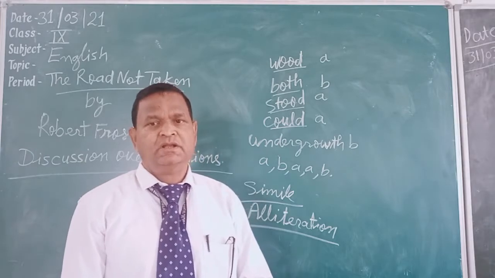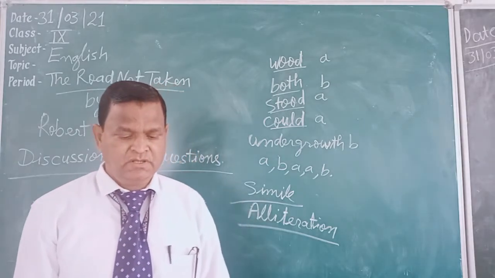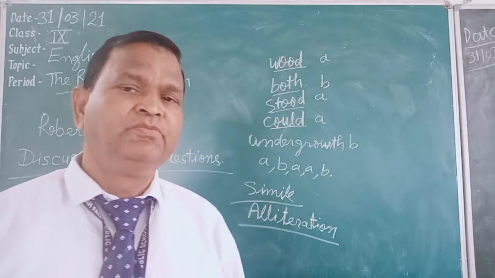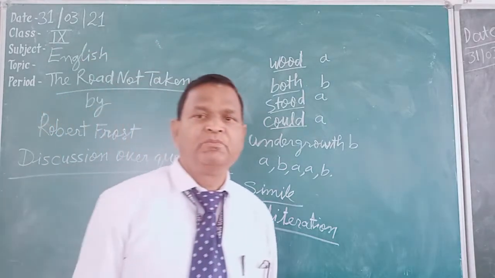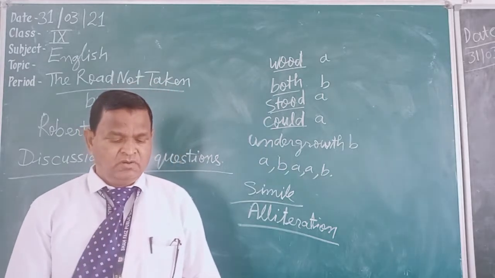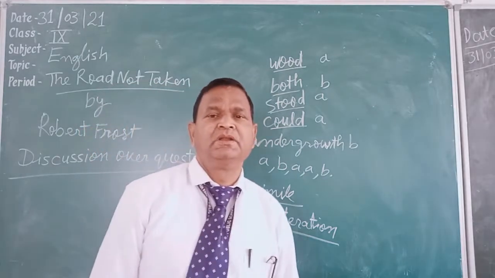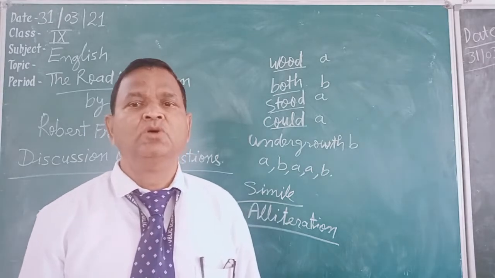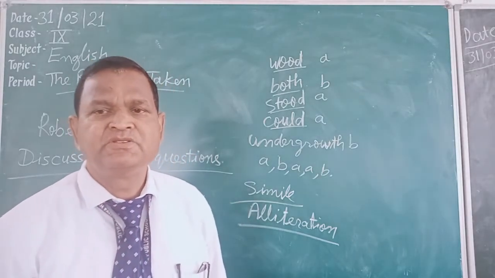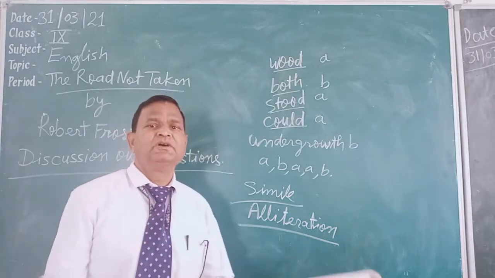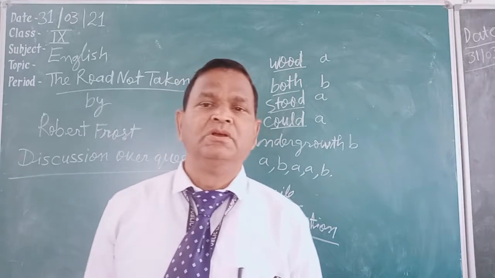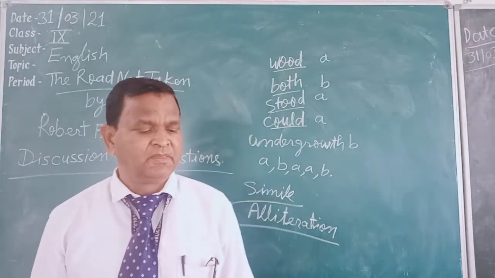Now students, let's discuss the questions. The first question is given: where does the traveller find himself, what problem does he face? The traveller here is the poet. The traveller finds himself in a yellow forest. What problem does he face? He faces the problem of choosing the road on which he wants to travel.